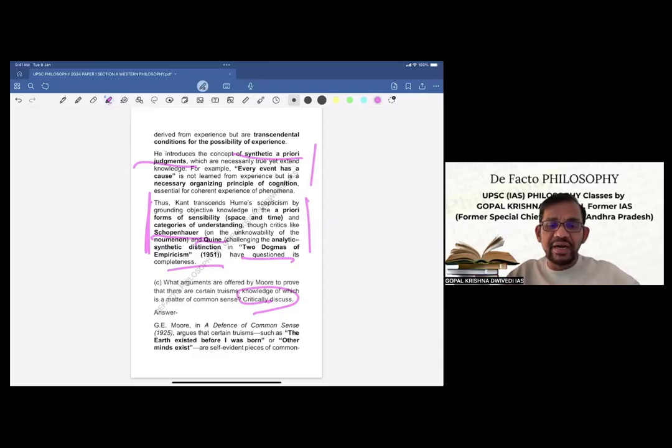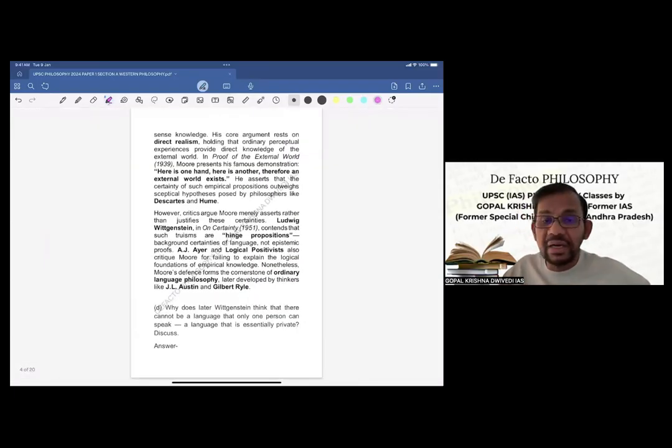So G. E. Moore, in A Defense of Common Sense, argues that certain truisms, such as the earth existed before I was born, or other minds exist, are self-evident pieces of common sense knowledge.